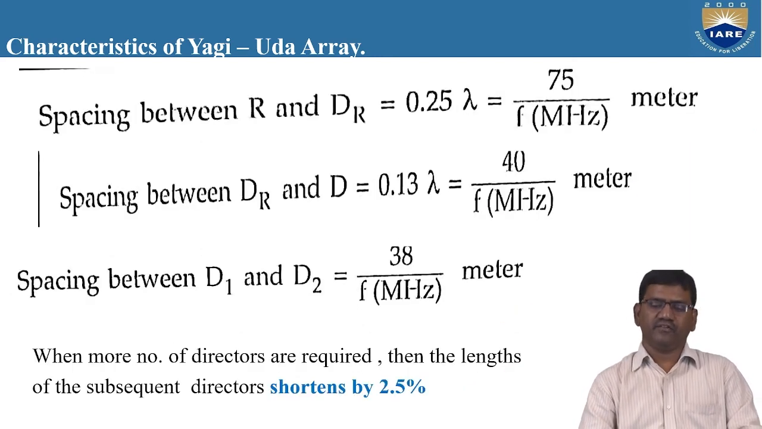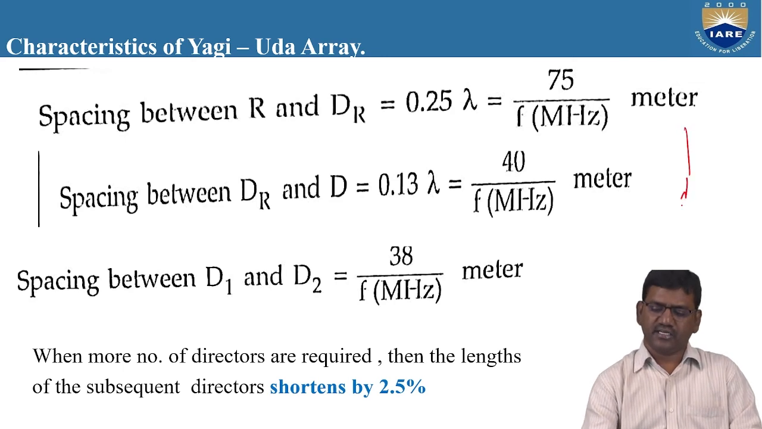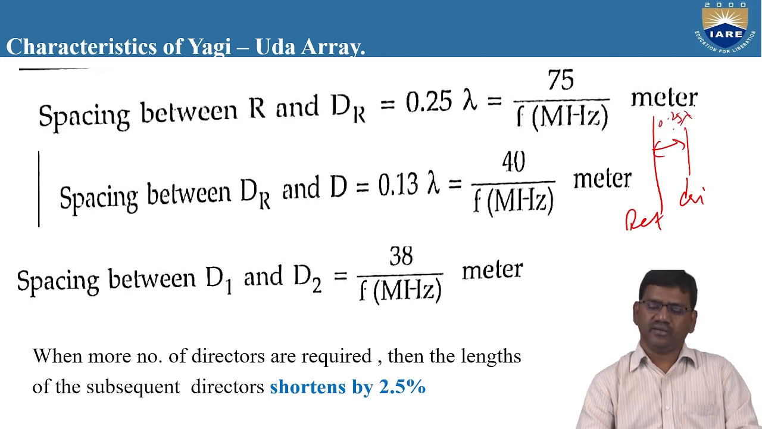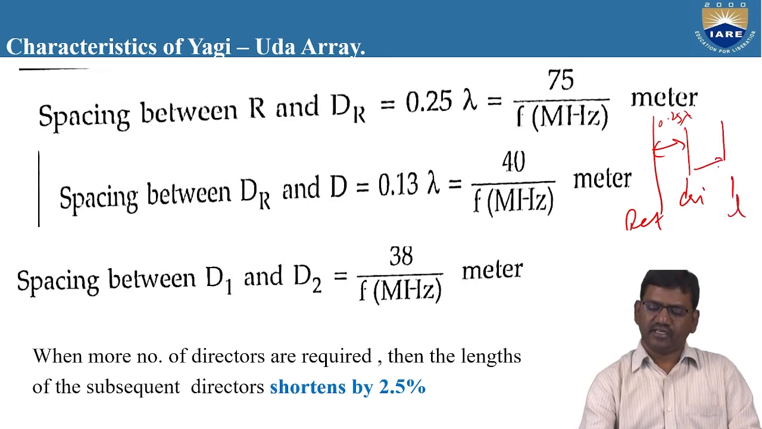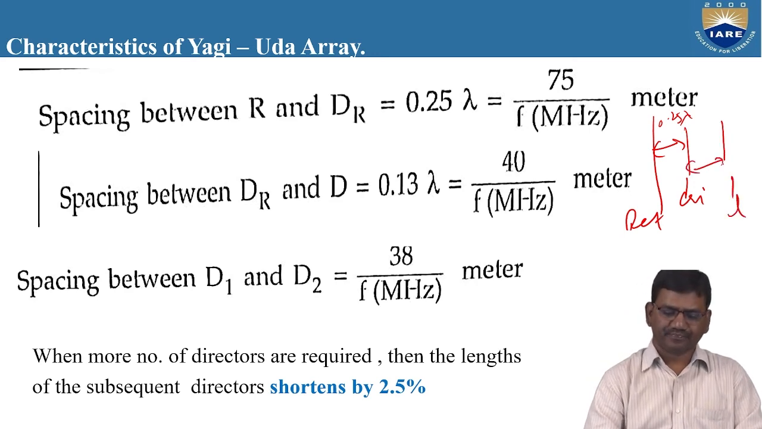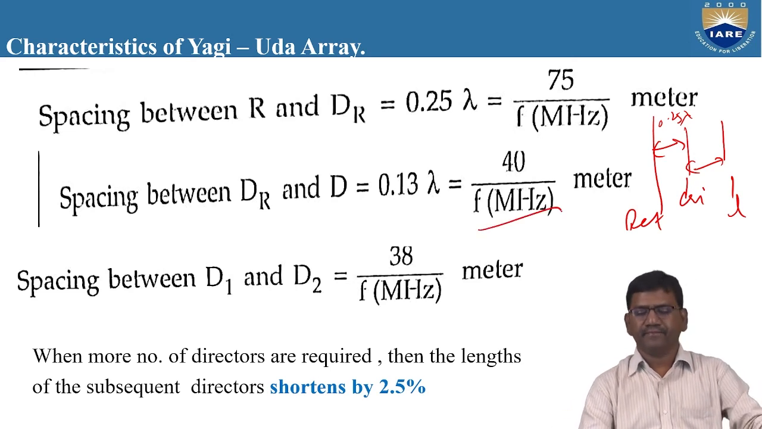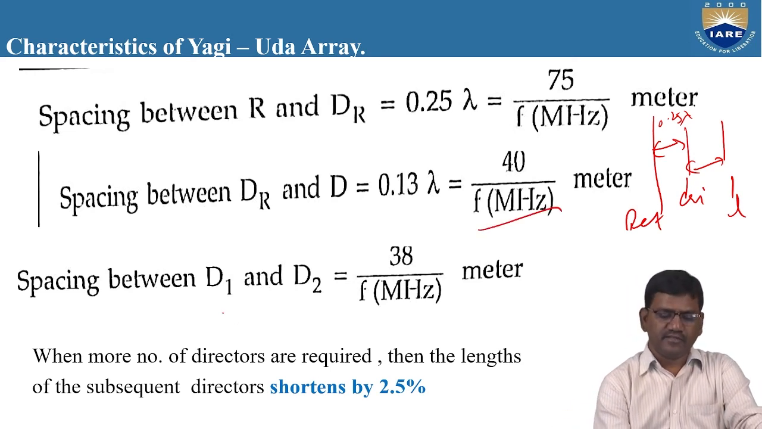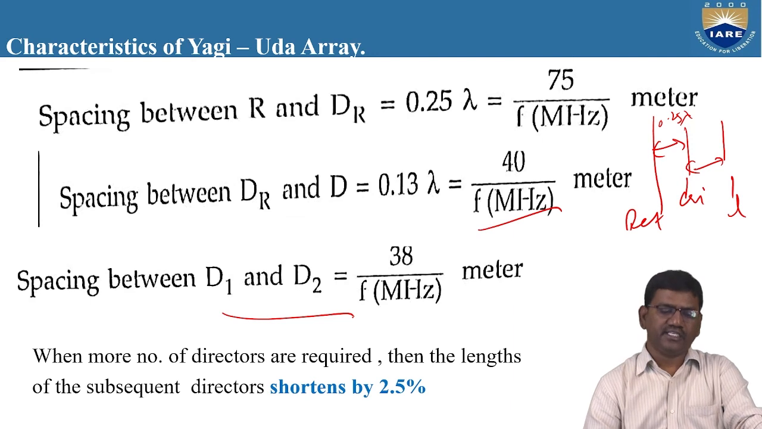And then the spacing between the reflector and the director. If this is the driven element and this is the reflector, the spacing must be equivalent to 0.25 lambda, or 75 by F. The spacing between the first director and the driven element is taken as 40 by F megahertz. And the spacing between director 1 and director 2. So D stands for director.